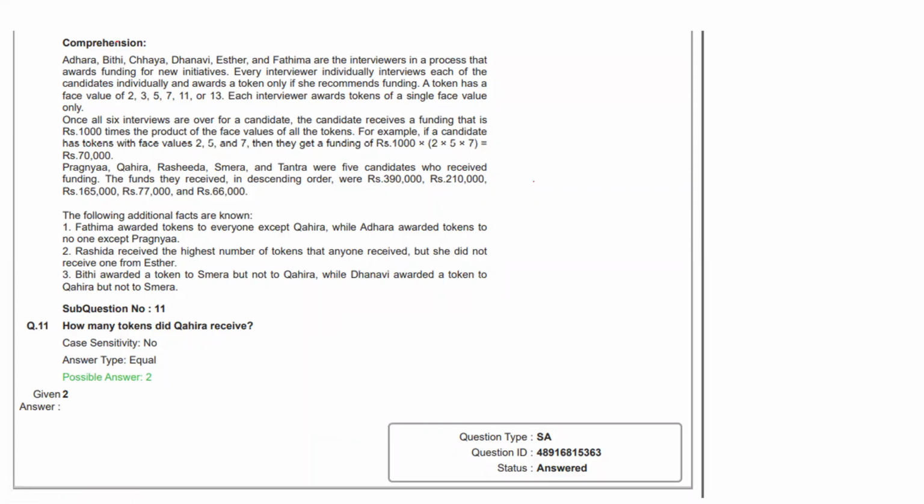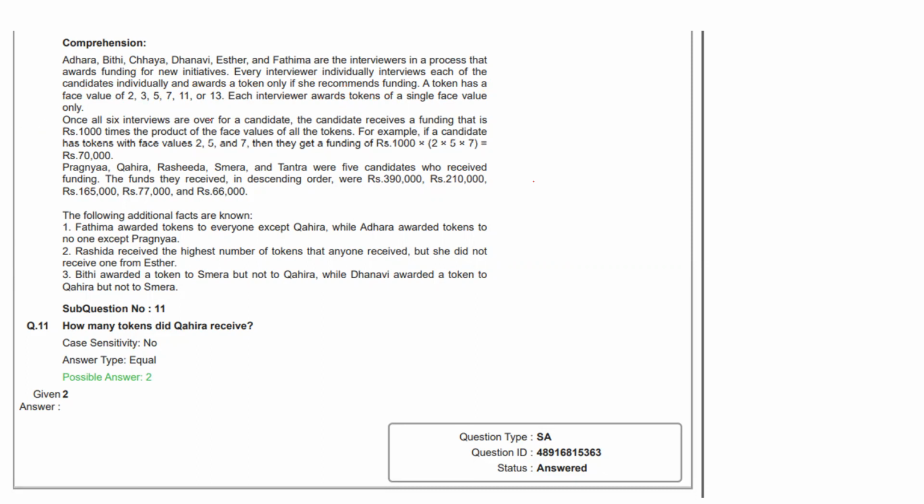Hope you're done. So the set says A, B, C, D, E are interviewers in a process that awards funding for initiatives. Every interviewer individually interviews each of the candidates and awards a token if she recommends funding. Each interviewer awards tokens of a single face value.